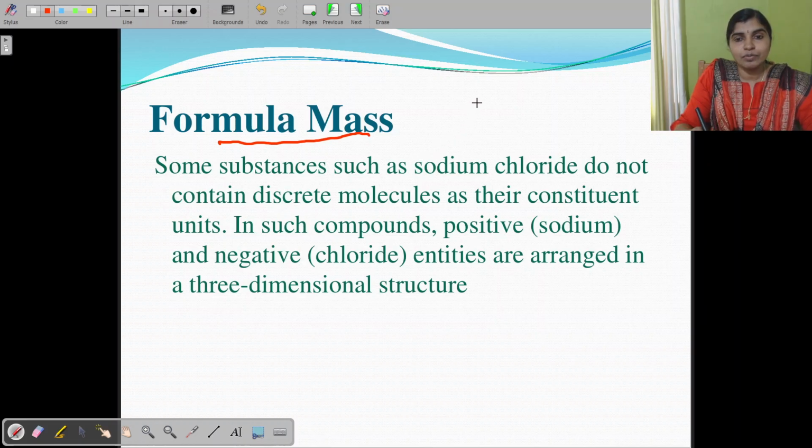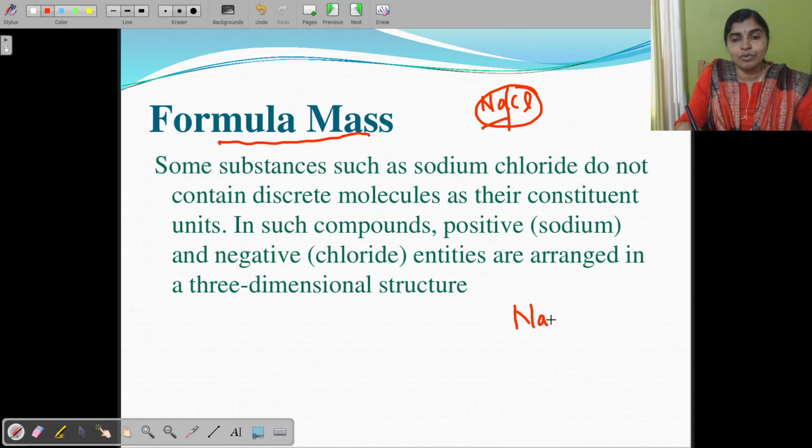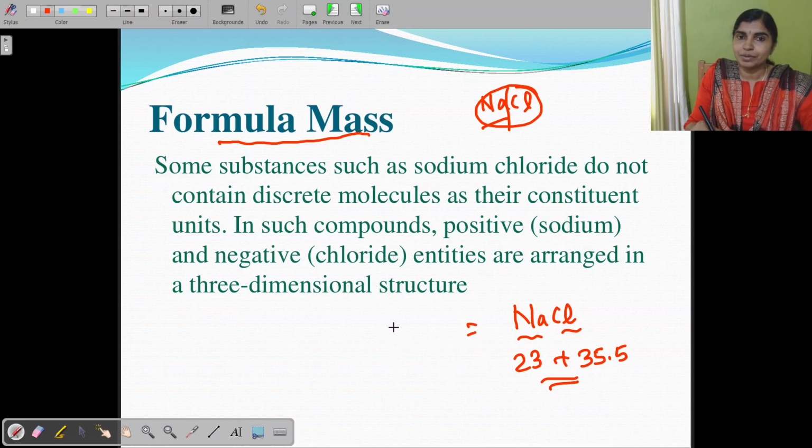In such cases, for example sodium chloride, the mass of sodium... which units come inside this? Sodium atom and chlorine. That is a single unit. The formula of sodium chloride is NaCl. So NaCl is its formula. So we take the mass of what is shown in the formula. The mass of sodium is 23. Then the mass of chlorine is 35.45 or 35.5. The sum of both is taken as its mass. So that is actually the formula mass, not the exact mass of one molecule, and that is equivalent to 58.5 grams. So that is the meaning.